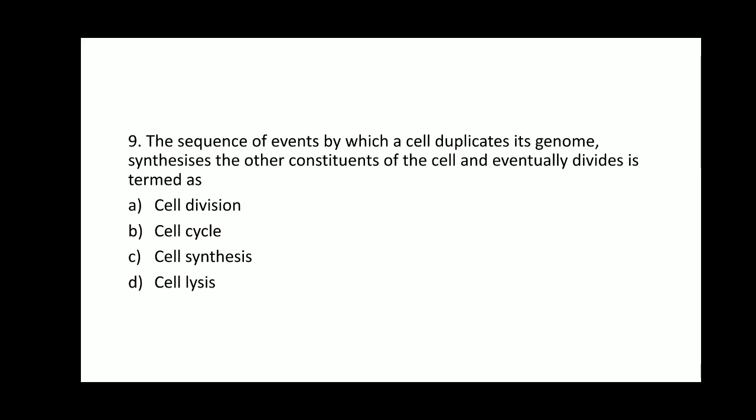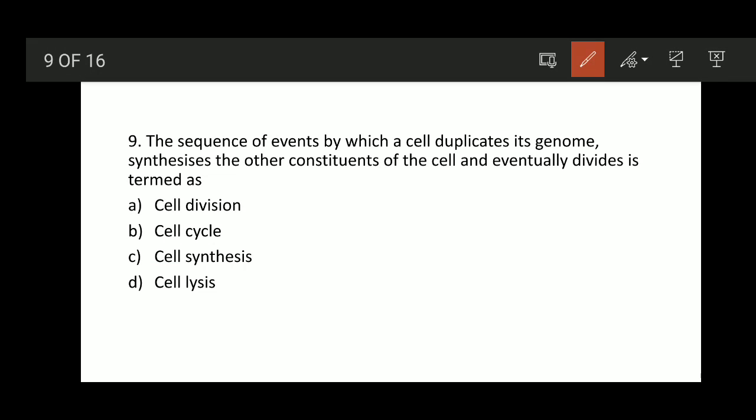The cell undergoes interphase and then the cell division phase or mitosis phase. Together, the events taking place in an orderly manner are known as option B. Cell cycle is the right option for this question.